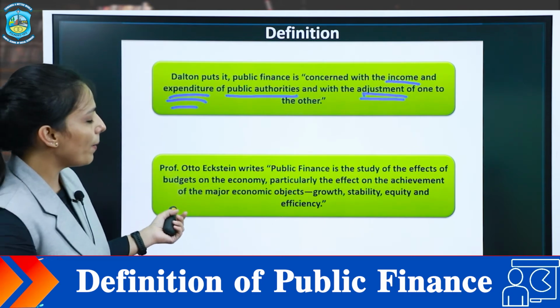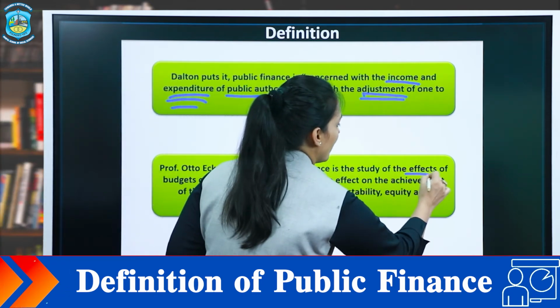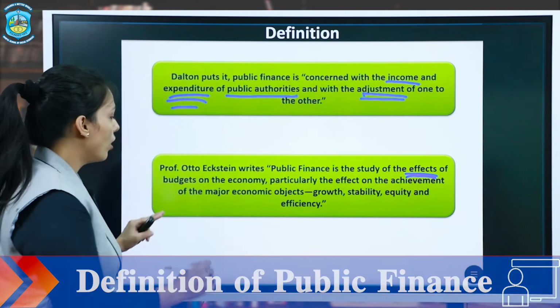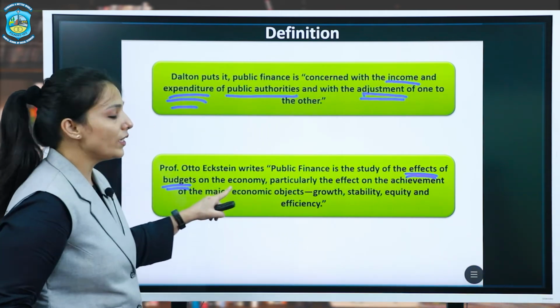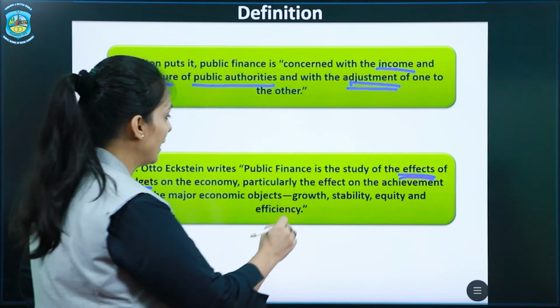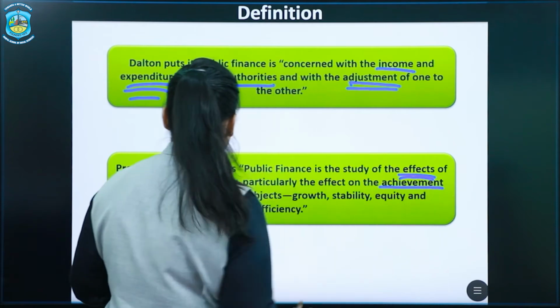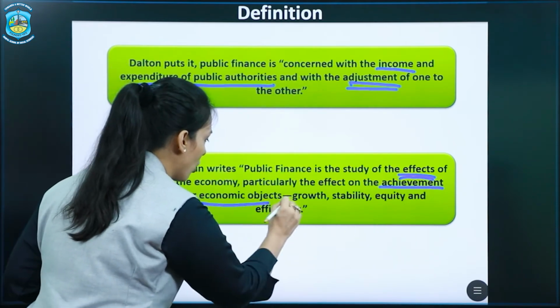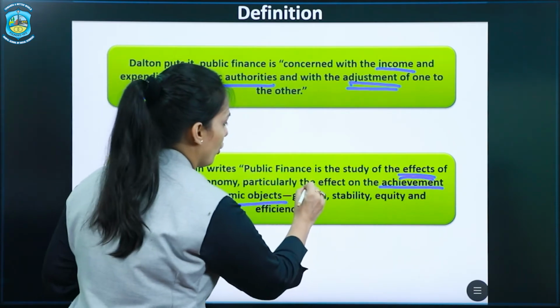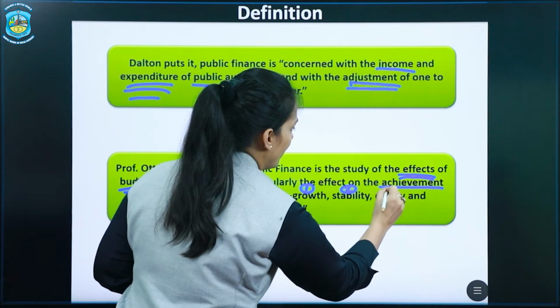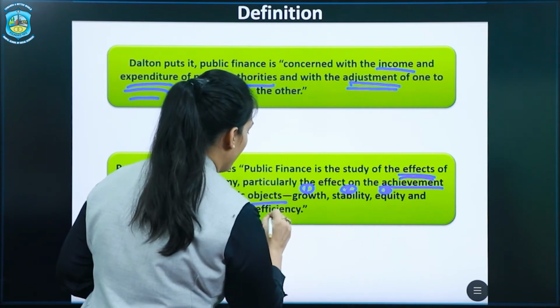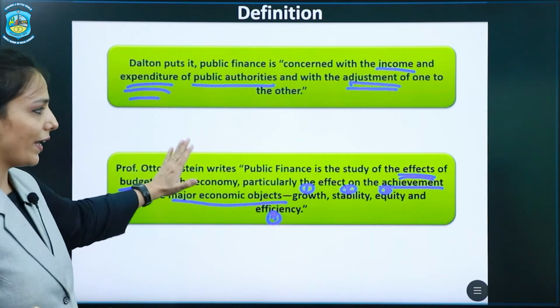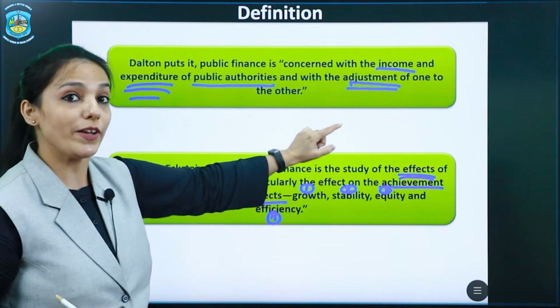He writes that public finance is the study of the effect of budget on the economy, particularly the effect on achievement of major economic objectives of growth, stability, equity and efficiency. That is, public finance is the study of effect.